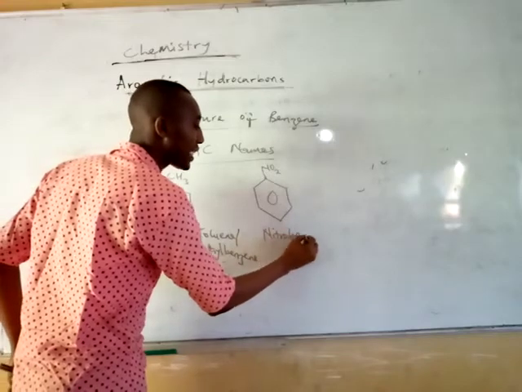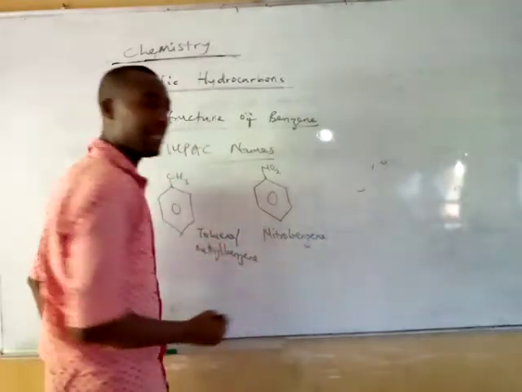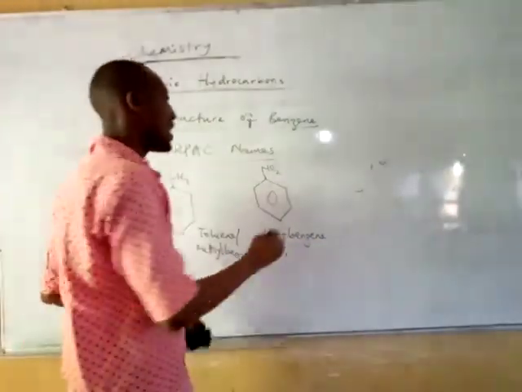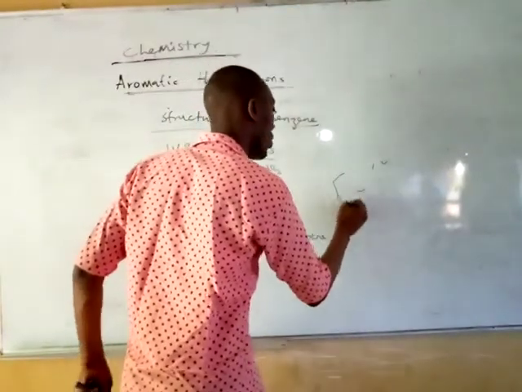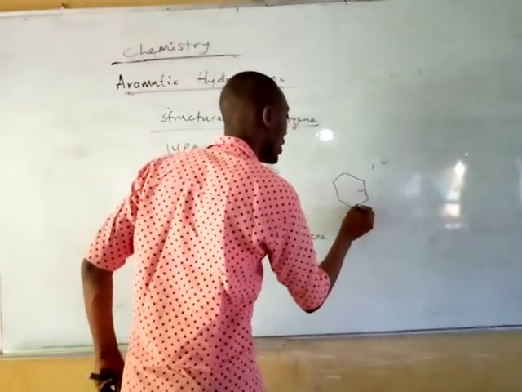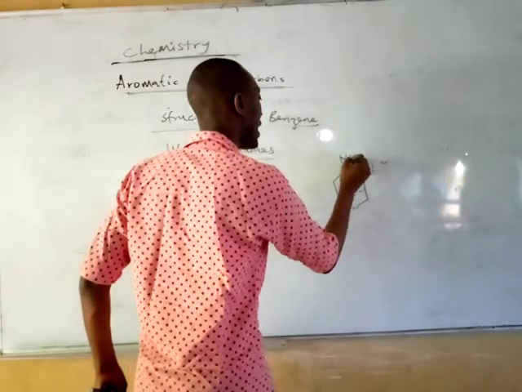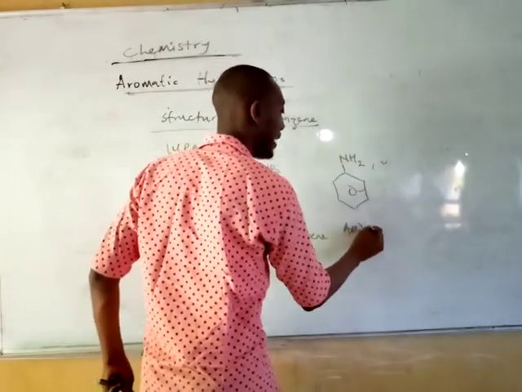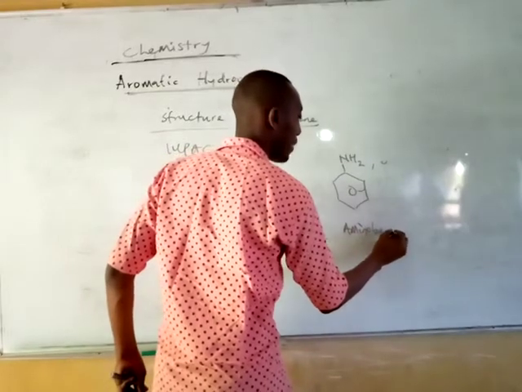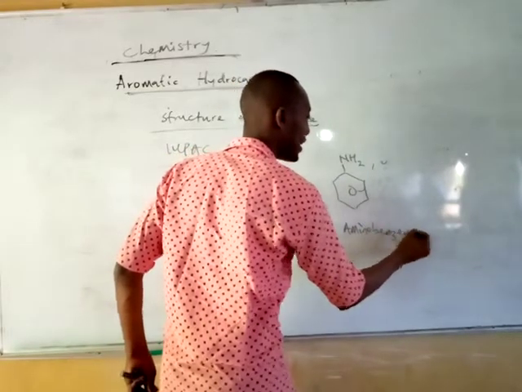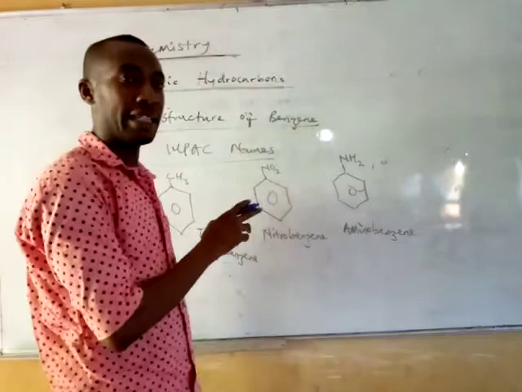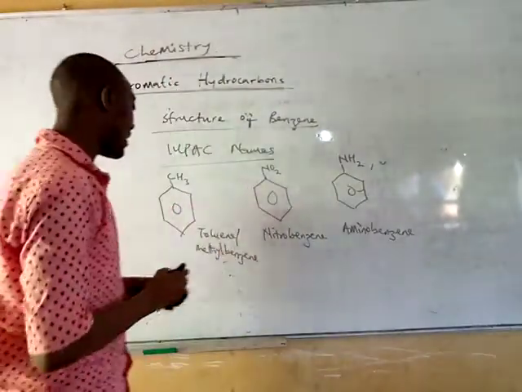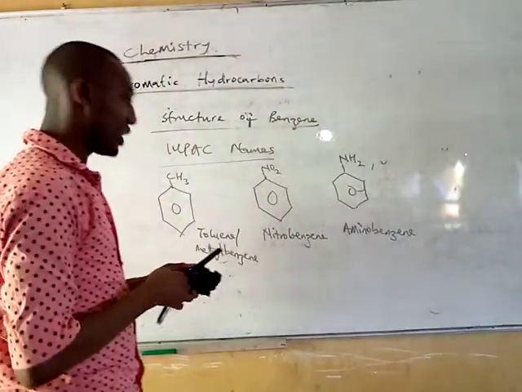So you have this one as nitrobenzene. Okay, and then if you have this one now, something like this, you call it aminobenzene. The old name for this is called aniline. Aniline. All right. Now let me give you more structures.